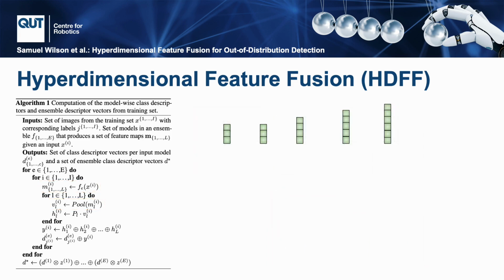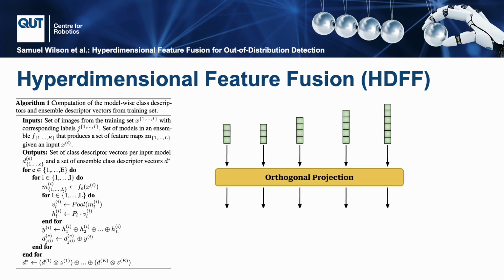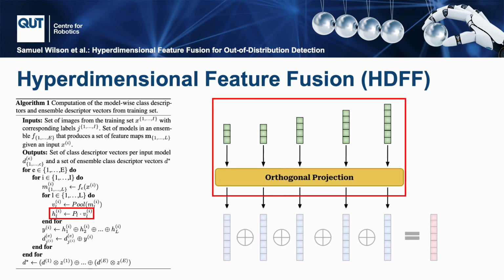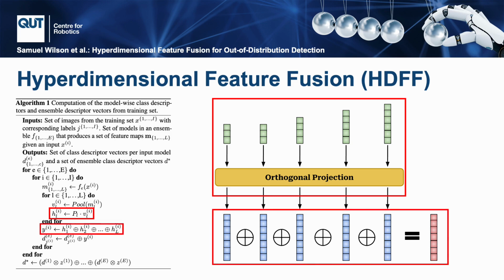Now that we have our extracted feature vectors, we wish to combine them in a hyperdimensional space. We accomplish this by encoding them through an orthogonal projection up to the hyperdimensional space. Once all of our vectors are in this hyperdimensional space, we then simply bundle across all of the layers to create a single image descriptor vector.